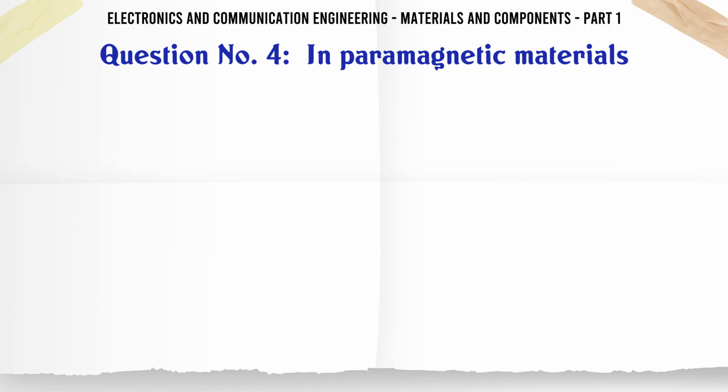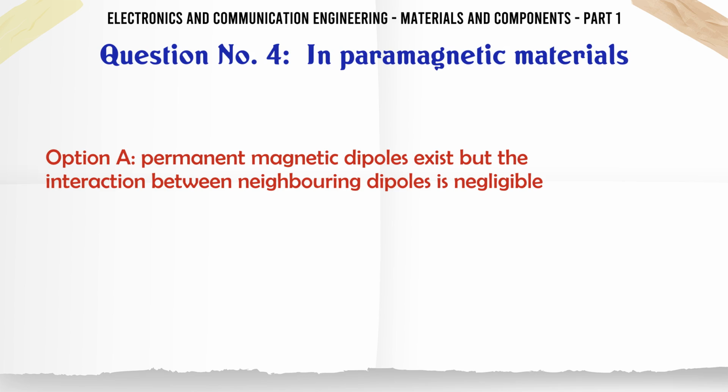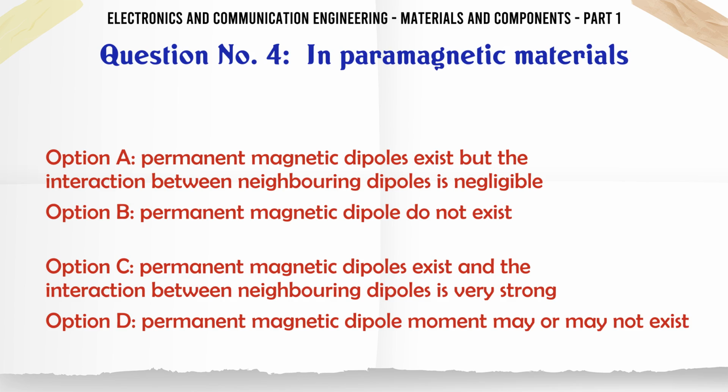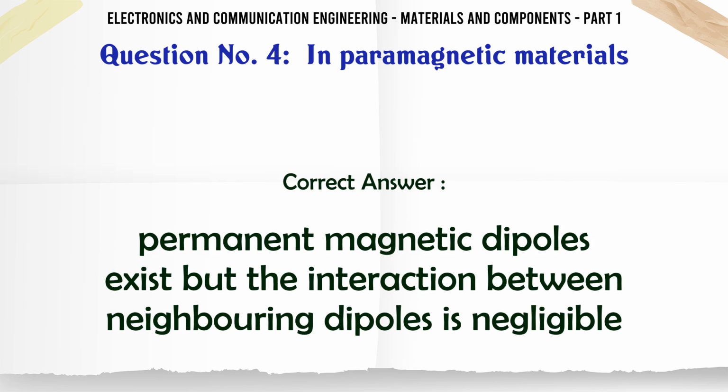In paramagnetic materials, A. Permanent magnetic dipoles exist but the interaction between neighboring dipoles is negligible. B. Permanent magnetic dipoles do not exist. C. Permanent magnetic dipoles exist and the interaction between neighboring dipoles is very strong. D. Permanent magnetic dipole moment may or may not exist. The correct answer is permanent magnetic dipoles exist but the interaction between neighboring dipoles is negligible.